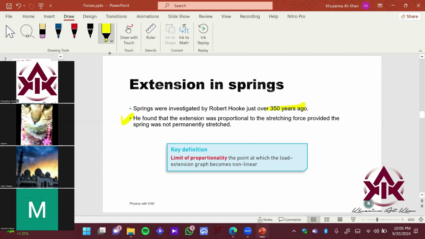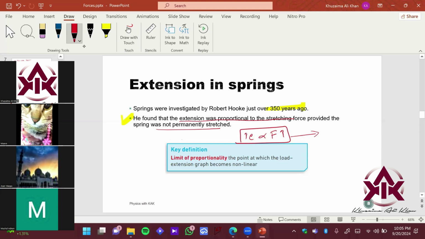He found out that the extension was proportional to the stretching force, provided that the spring was not permanently stretched. So if I want to write this down using an equation, that is going to be as follows: extension is proportional to force, right? It is saying if you increase the force, your extension is going to increase, right?